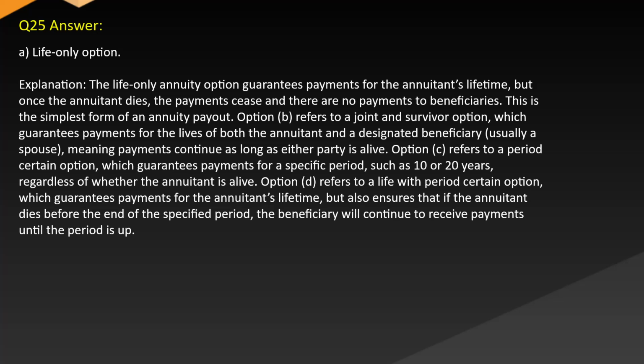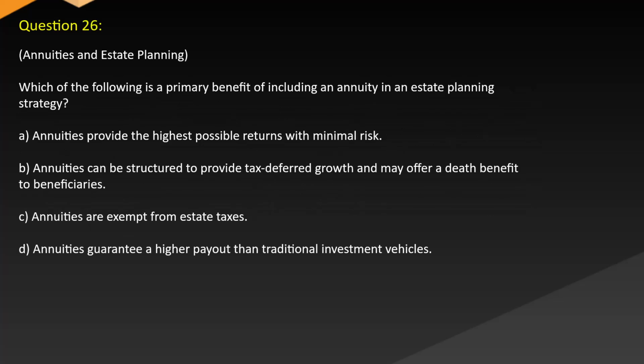Option D refers to a life with period certain option, which guarantees payments for the annuitant's lifetime, but also ensures that if the annuitant dies before the end of the specified period, the beneficiary will continue to receive payments until the period is up.